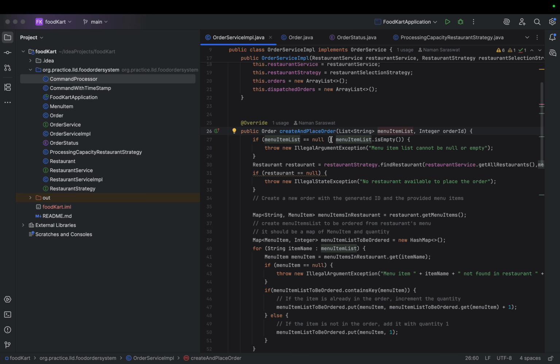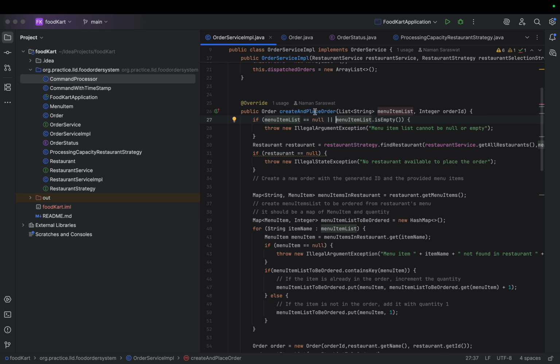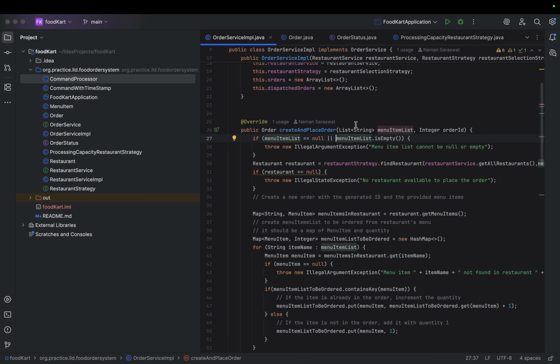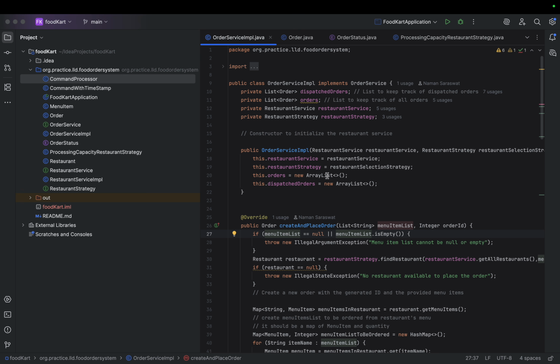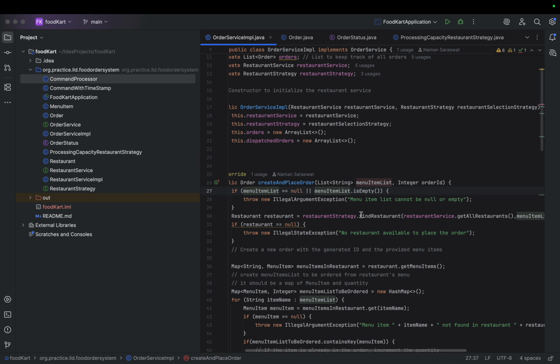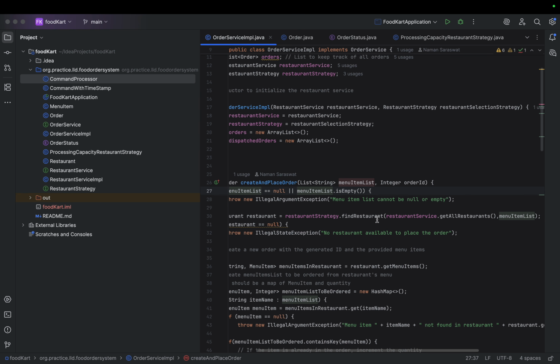If menu item is null, we can throw an illegal argument exception. Then inside create and place order, as this is the order service simple, which has the restaurant strategy, we are calling the restaurant strategy and calling find restaurant.